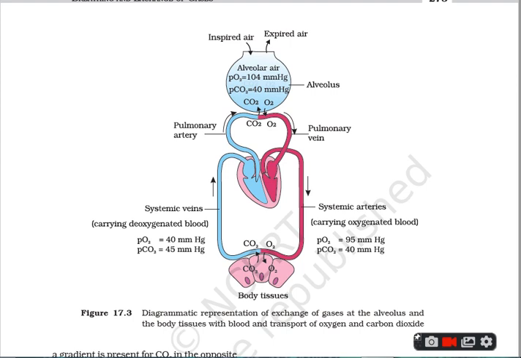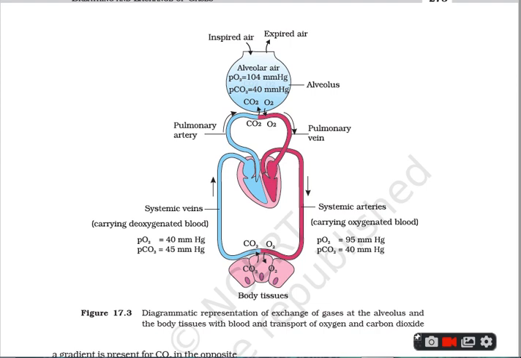O2 diffuses from the blood into the tissue cells, and in the tissues the PCO2 is about 45 mmHg, which is higher than that of blood, where it is 40 mmHg. Therefore it rushes out and diffuses from the tissues into the blood. This way the exchange of gases is completed.